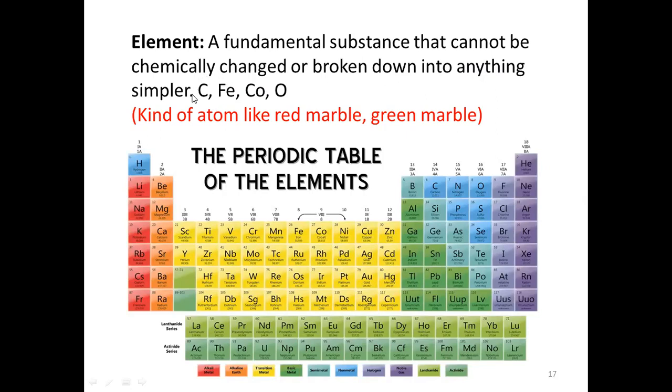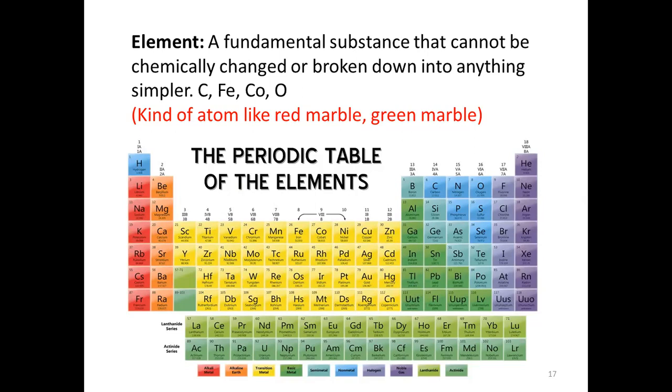That means you call it the periodic table of the elements. All these are elements, and of course these are also matter because all of them occupy space and have mass. So matter is the broader term.